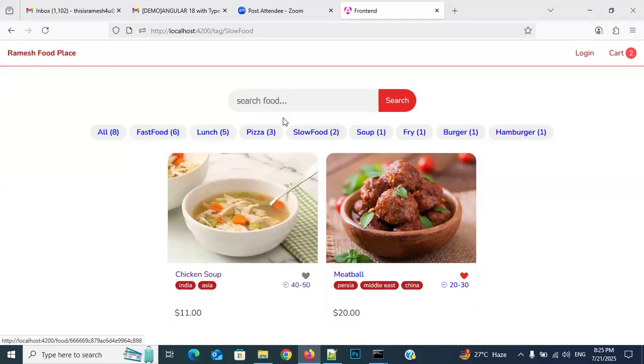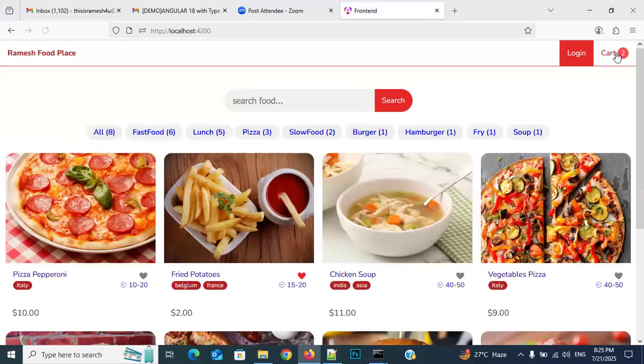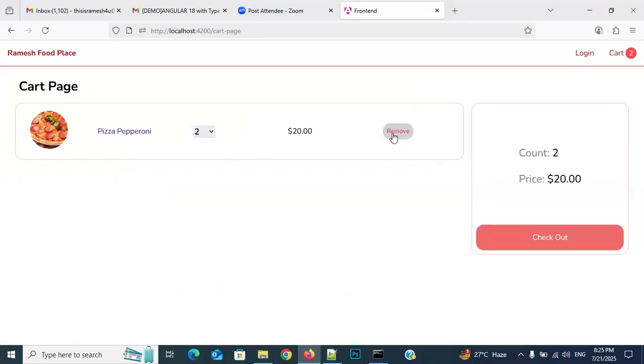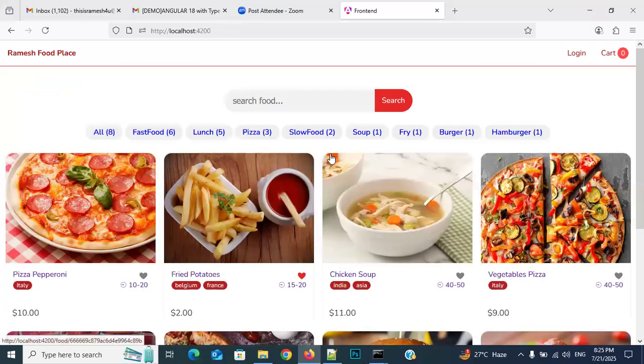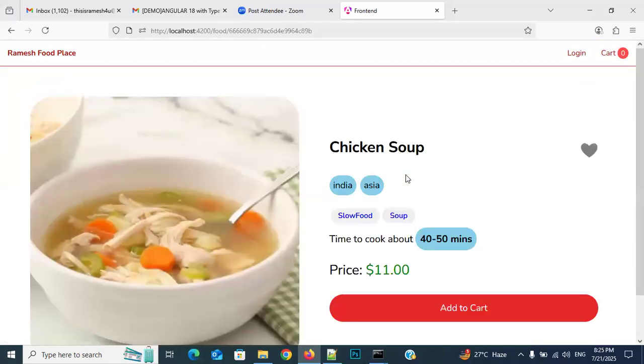Okay, everyone. So the search functionality is there, and this categories functionality is also there with the count. Okay, and then wait 1 second. This is the cart. I have cleared this. See it, everybody, the cart is empty. Go to the home page. Now click there. I am coming to the home page. See it, everyone. Previously the cart was 2. Now how many? 0.